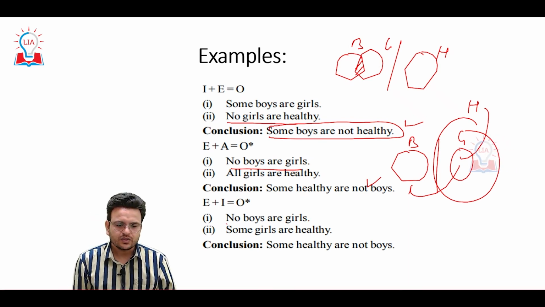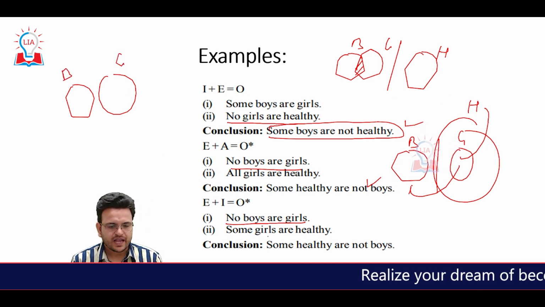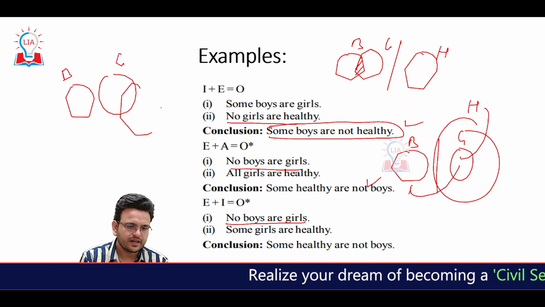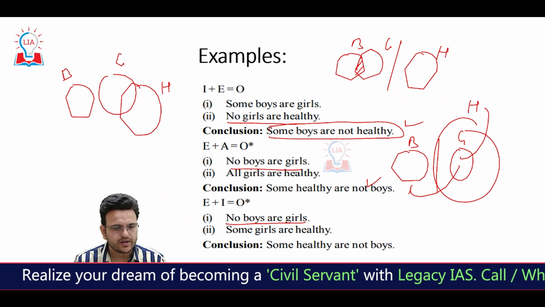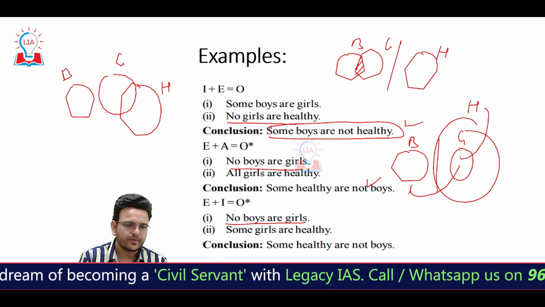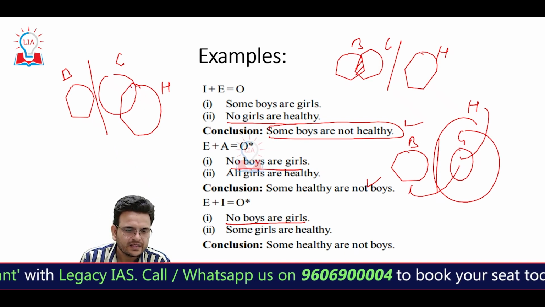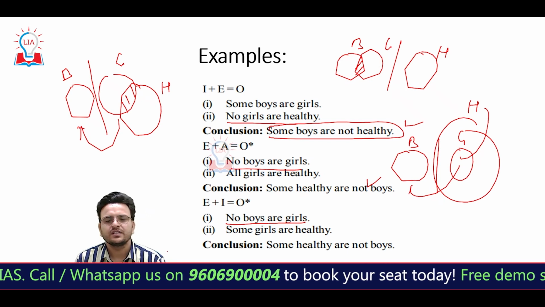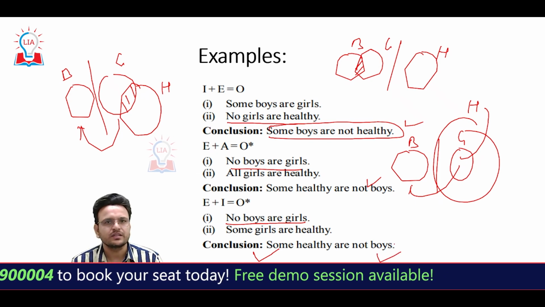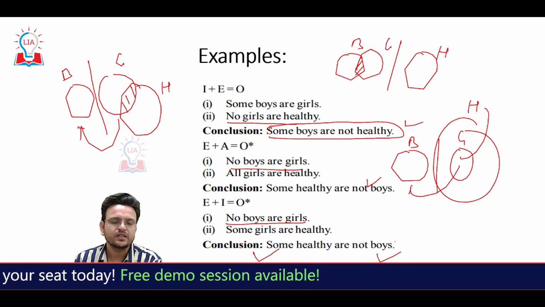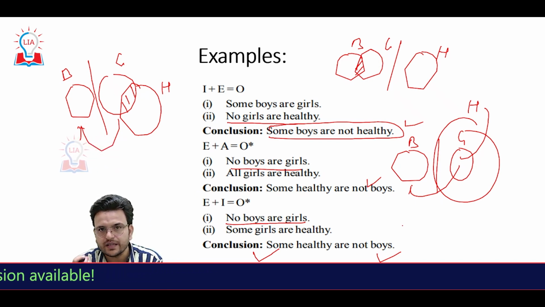And finally, no boys are girls, and some girls are healthy. So some healthy are not boys, because boys and girls are totally separate. The girls who are healthy cannot be the boys. So, some basics: you are able to understand how we can draw the conclusion from the given statements. In this particular video I discussed the basics of syllogism.